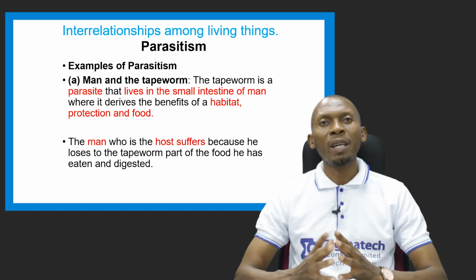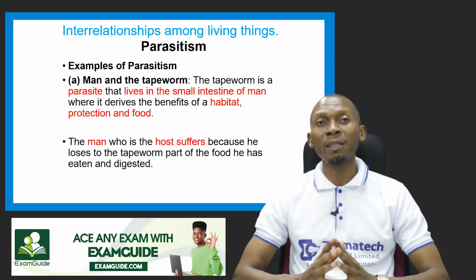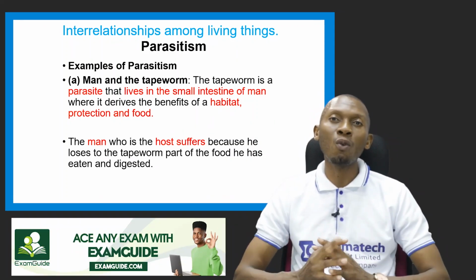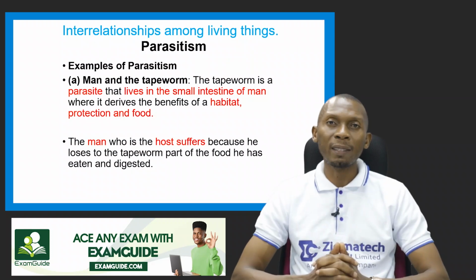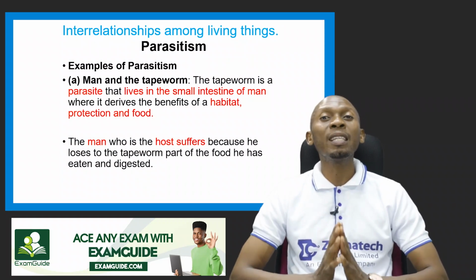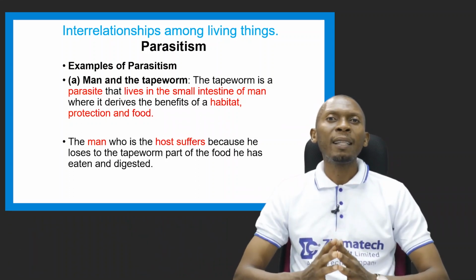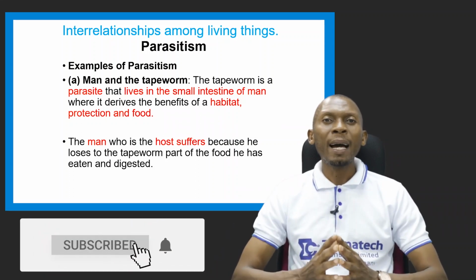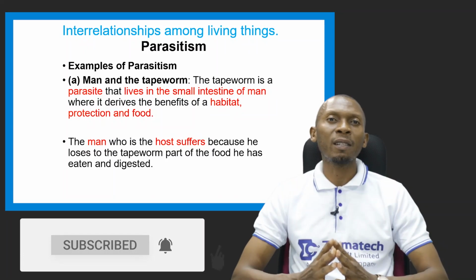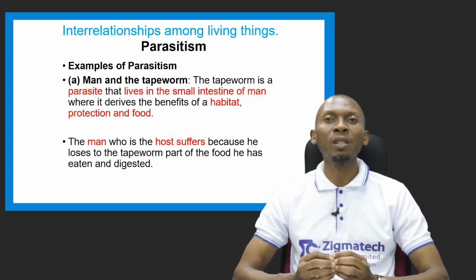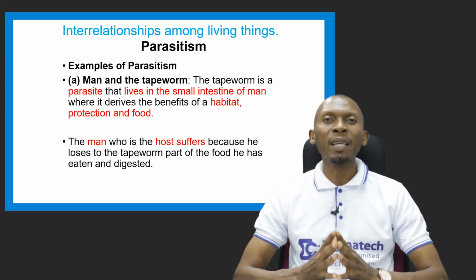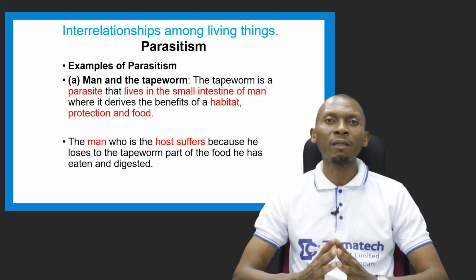So let's look at some examples of parasitism. We have man and tapeworm. Now, tapeworm is a parasite, and the tapeworm usually lives in the small intestine of man. In this situation, man, which is the host, suffers losses. The tapeworm is the organism that benefits.